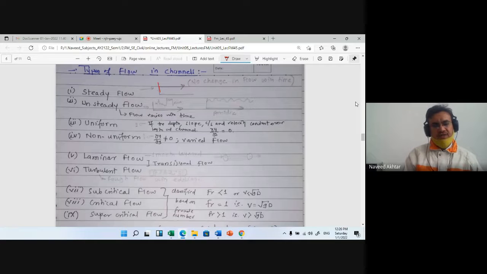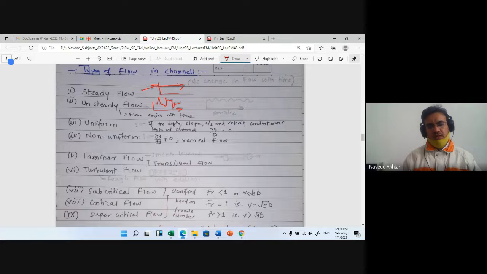You can see that if there is a flow that does not change with respect to time, then this type of flow is nothing but steady flow. But if the flow varies with respect to time, is not stable, here the discharge or velocity or parameters of the flow are not uniform, not constant with respect to time, then this type of flow is called unsteady flow.